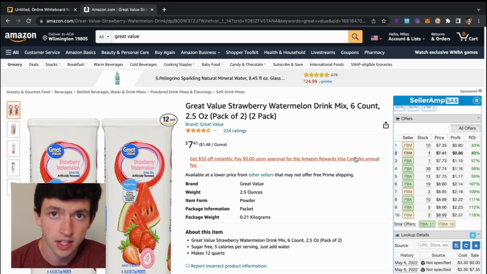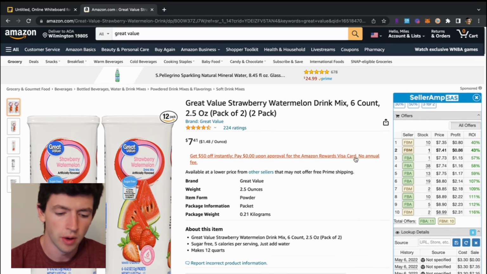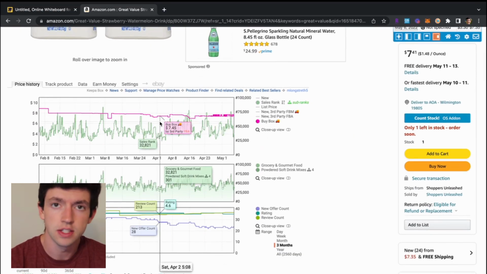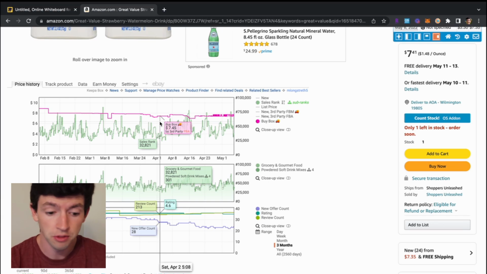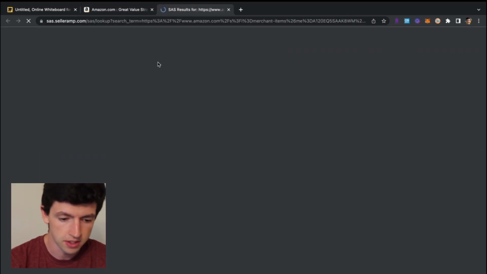But the sourcing method I like most for beginners is actually called reverse sourcing. So basically finding an item that we know is being arbitraged, right? Which Great Value is a brand that's, I'm pretty sure it's owned by Walmart, right? It's a Walmart private label brand. So no one's probably buying it wholesale from Walmart. So we can tell that the other sellers in this listing are probably arbitrage sellers. They're probably resellers like ourselves. So we can see inside their stores and see what other products they're moving, right?